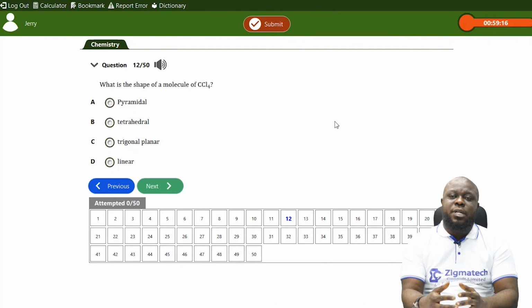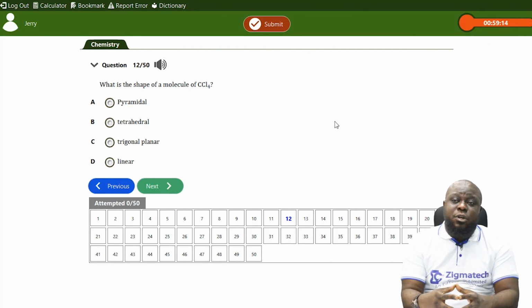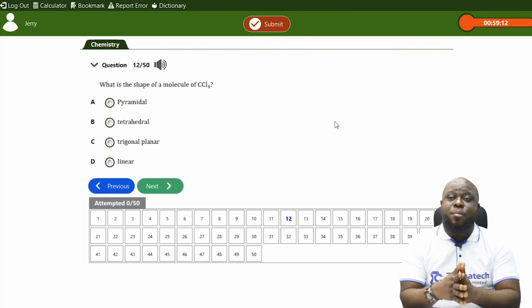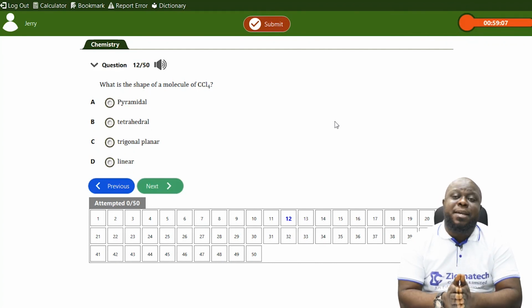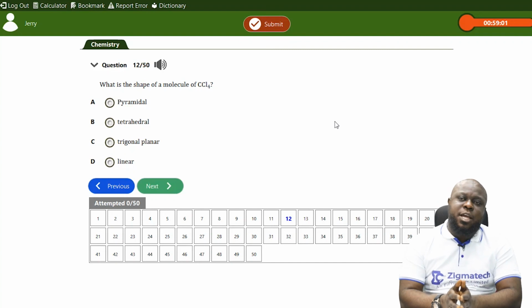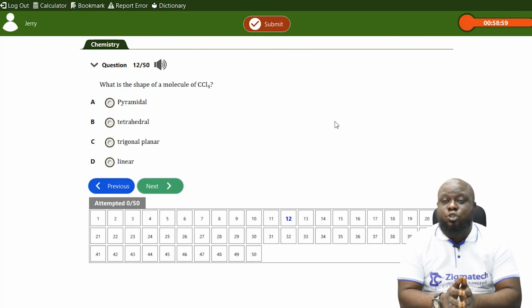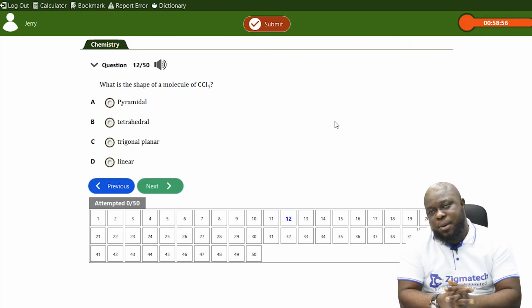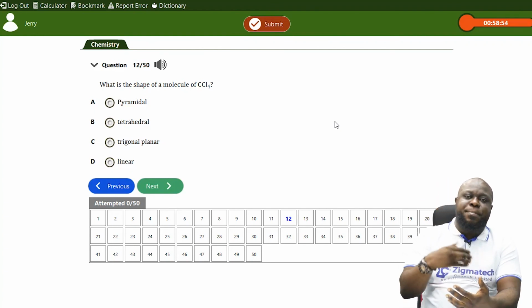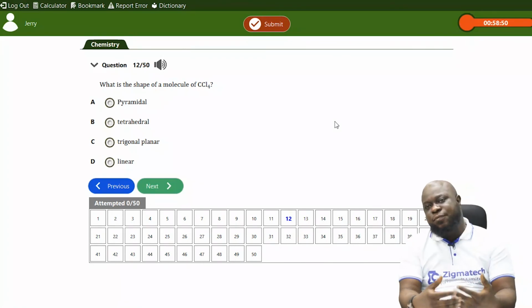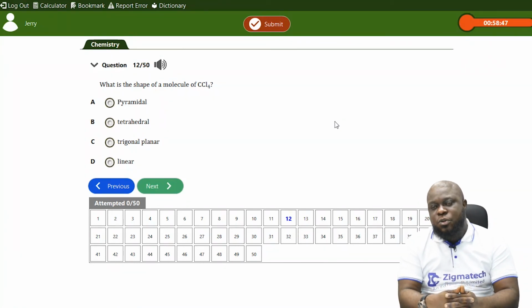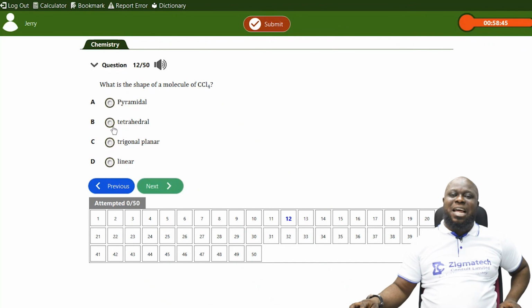Why? Because I told you that the first element, the element that does not have a number of atoms in it, that is monoatomic, will be in the middle, and the one that has the number of atoms makes up the structure. And if you check, the one that makes up the structure has 4 atoms in the molecule. And that 4 atoms simply means tetrahedral or quadrahedral. Tetra is 4, quadra is 4. So the answer there is tetrahedral.